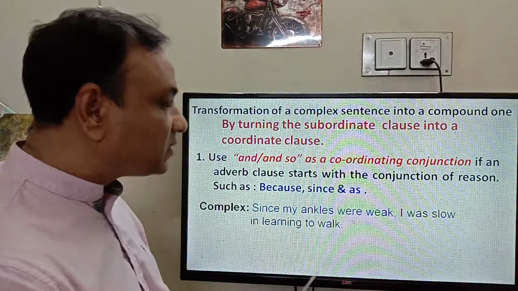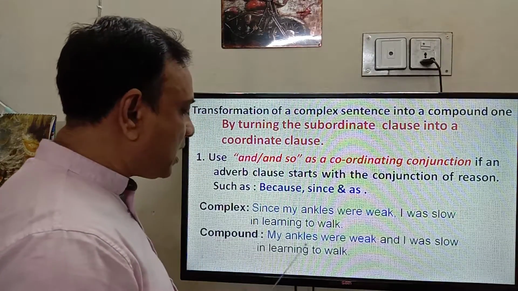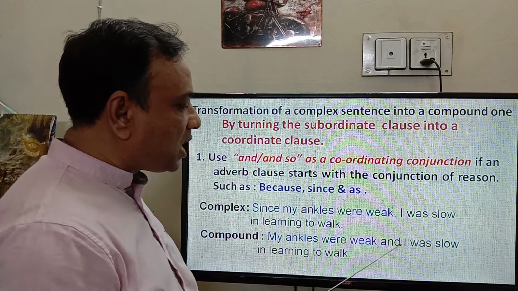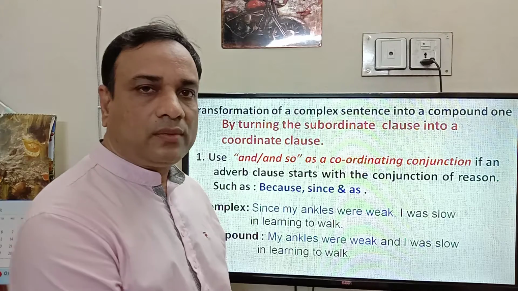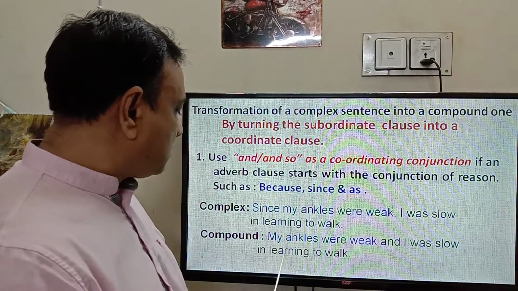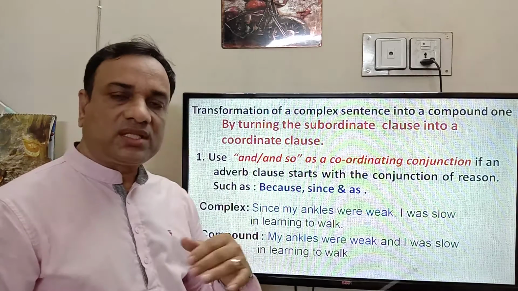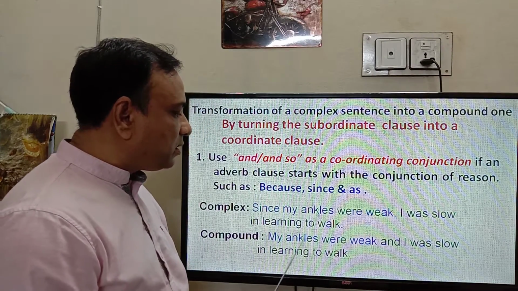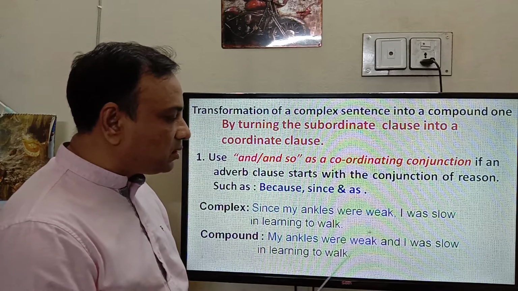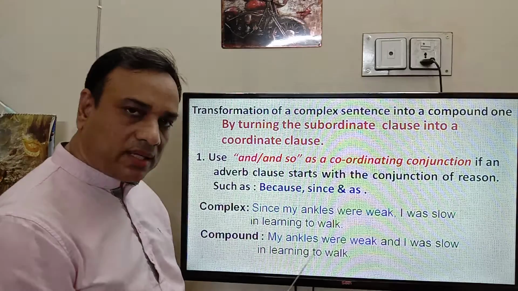So, the answer will be: my uncles were weak and I was slow in learning to walk. Notice here, at first I write down the subordinate clause as a coordinate clause, then conjunction and then main clause. Okay?